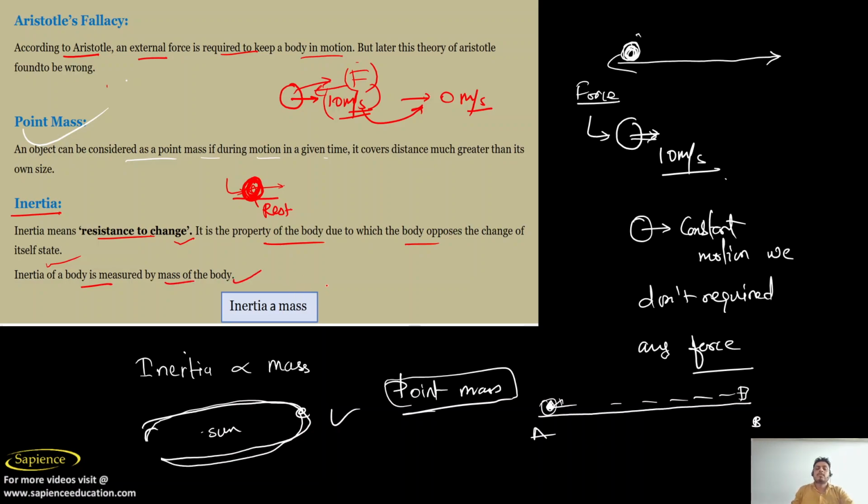More is the mass, more will be the inertia. For example, if there is a heavy object and a smaller object, which object will resist more? Definitely the large body which has more mass will resist. If I apply a force of 10 Newton here and a force of 10 Newton here, in both cases the large body having a large mass will resist more. It means that it has more inertia. That's why inertia is proportional to the mass. I hope you have understood inertia.